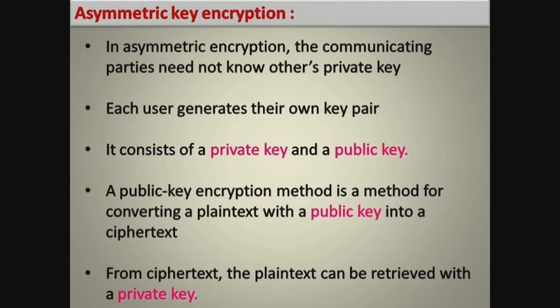A public key encryption method is a method of converting a plain text into ciphertext. For encryption, a public key will be used. And in the receiving end, from ciphertext, the plain text can be retrieved by using a private key. So in RSA algorithm, the user who wants to send a message will encrypt the data by using the public key. But only the receiver knows the private key to decrypt the data.